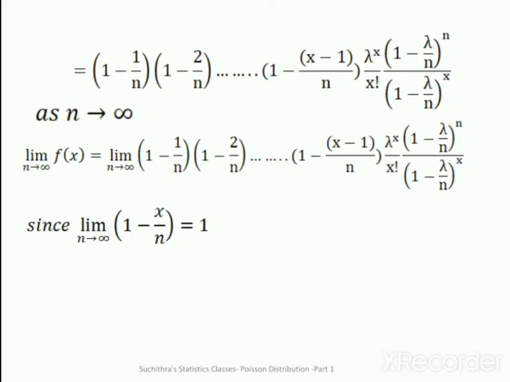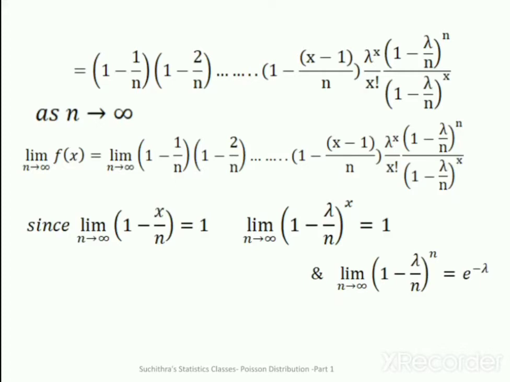And we know this result. Limit n tends to infinity 1 minus x by n is equal to 1. And limit n tends to infinity 1 minus lambda by n all raised to x is also equal to 1. And limit n tends to infinity 1 minus lambda by n all raised to n is equal to e raised to minus lambda.